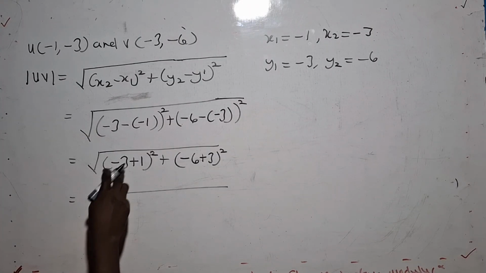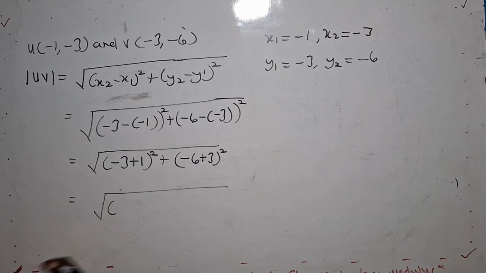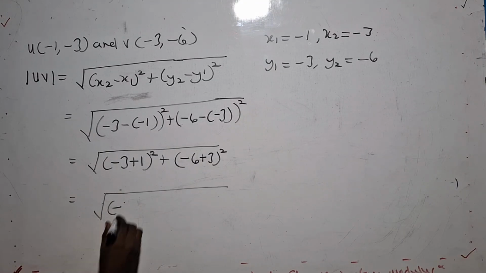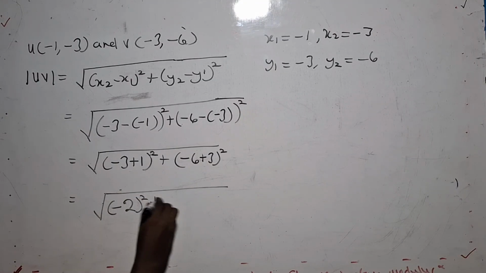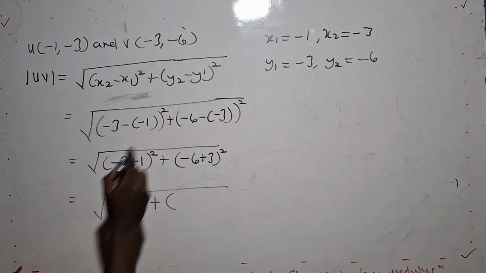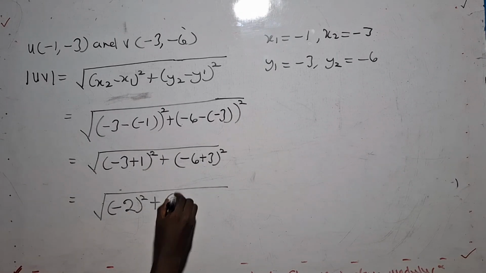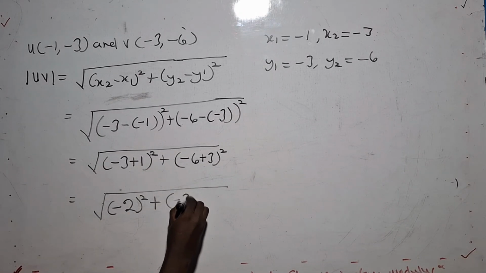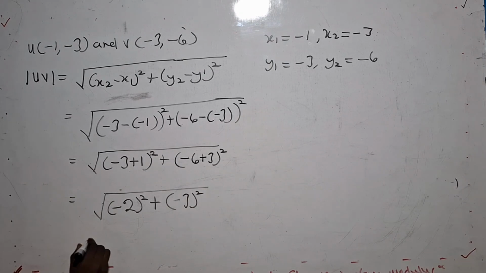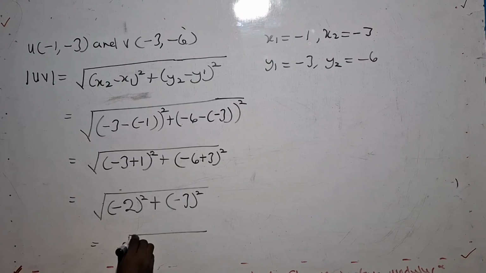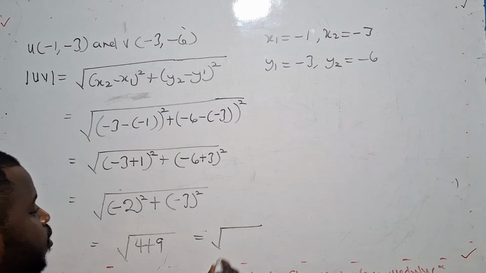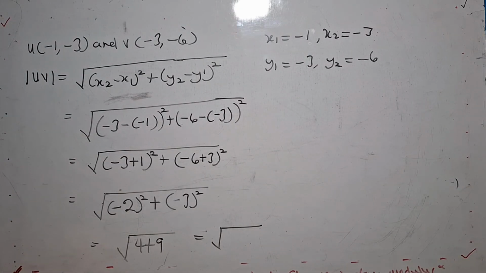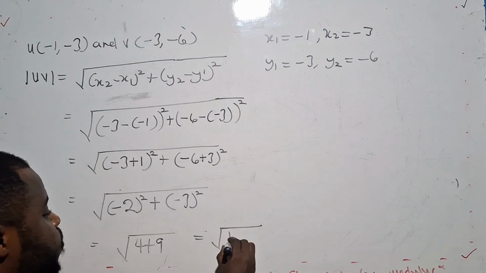Now, negative 3 plus 1, you're owing 3 and you paid 1. With the calculator, it will give you negative 2, then we have our squared here. Now, you're owing 6 and you paid 3. You are still going to negative 3, then you have our squared here. Now, negative 2 squared will give me 4. Then negative 3 squared will give me 9. So this 4 plus 9 will give me 13.